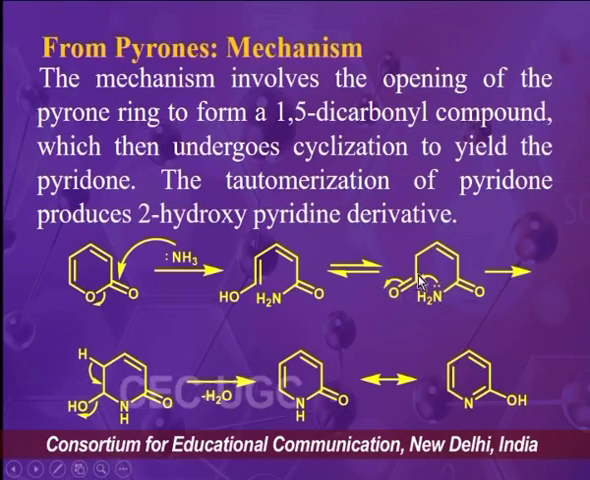So after intramolecular nucleophilic addition reaction, we will get this cyclic intermediate, and from the cyclic intermediate there will be dehydration step, and we will get this 2-pyridone, and this 2-pyridone will tautomerize into 2-hydroxypyridine, which is our final product.